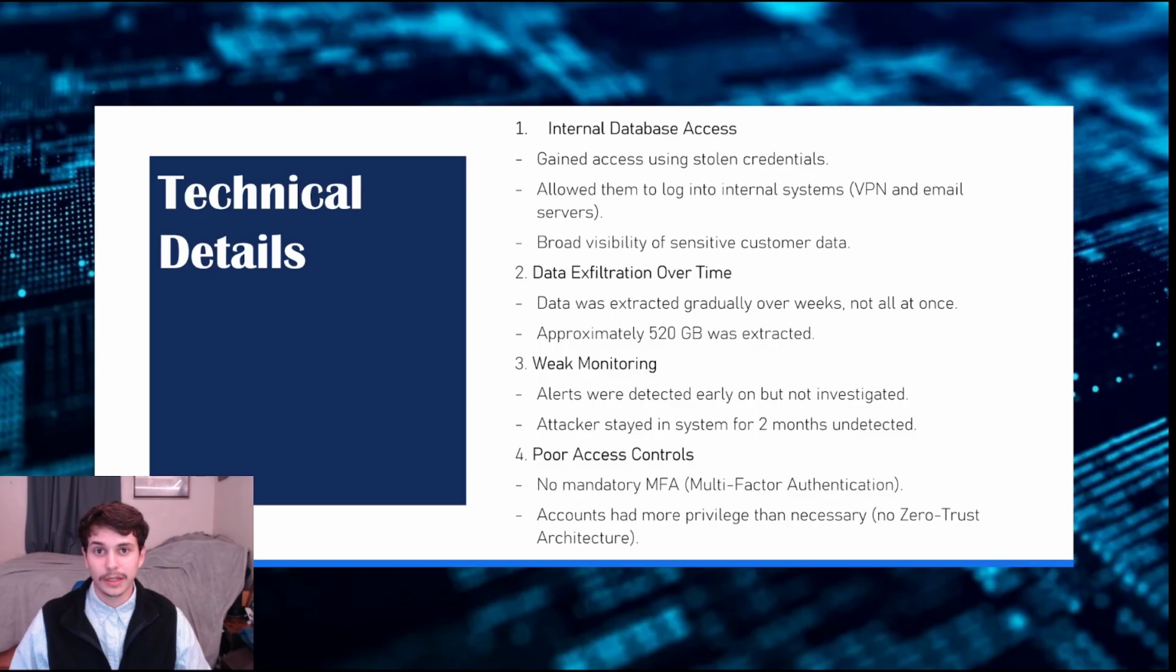Next, weak monitoring. Like I said earlier, alerts were discovered later on, but they basically went unnoticed at the time, allowing the attacker to stay in the system for up to nearly 2 months. And of course, this whole time he's just extracting data.